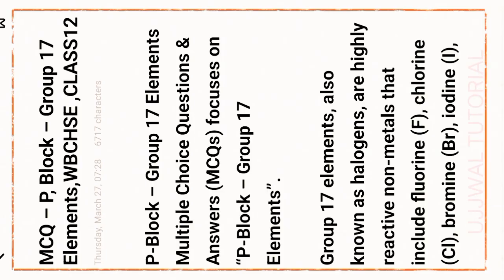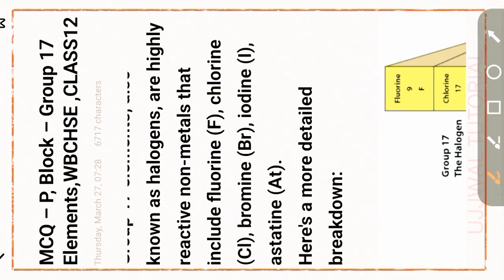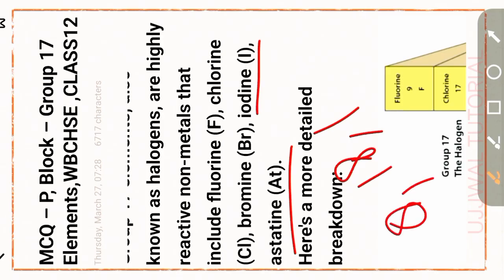reactive non-metal elements, including fluorine, chlorine, bromine, iodine, and astatine. Astatine is a radioactive element included among the halogens. Now we discuss the atomic numbers, which follow the pattern 8, 18, 18, 32.